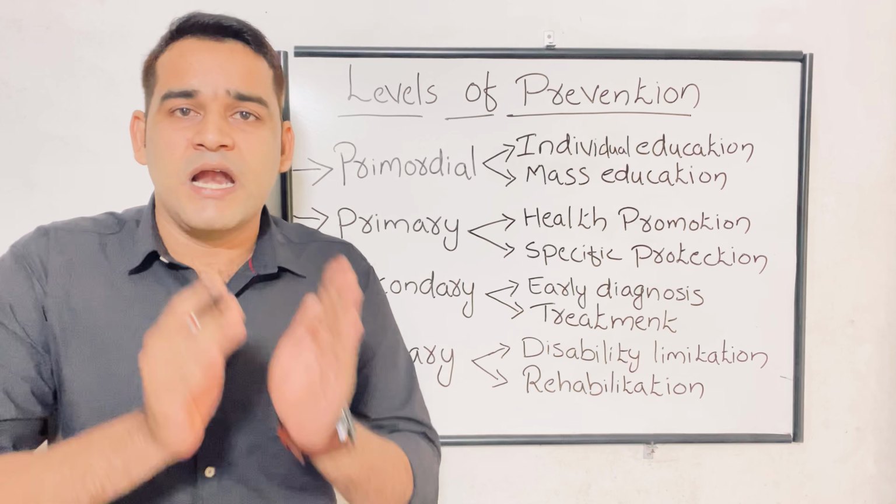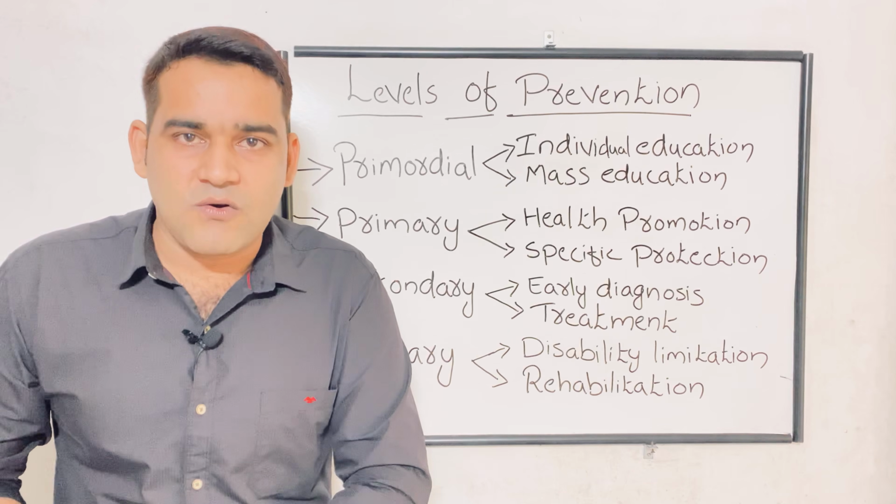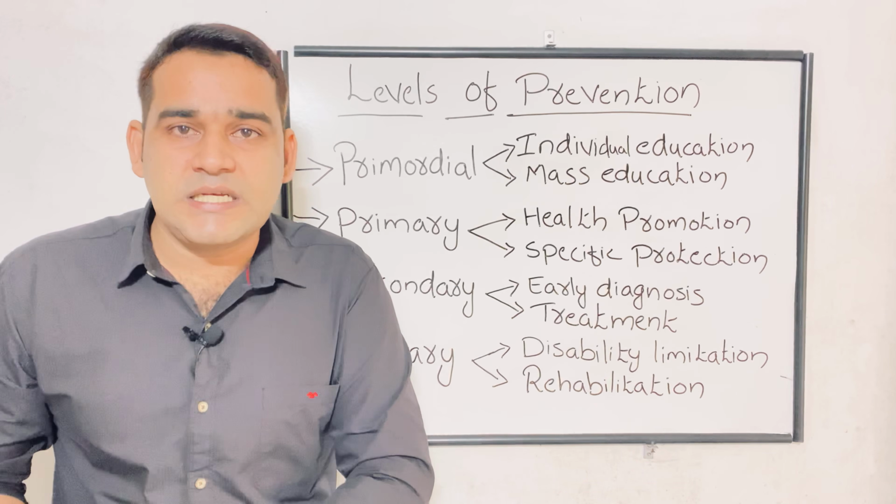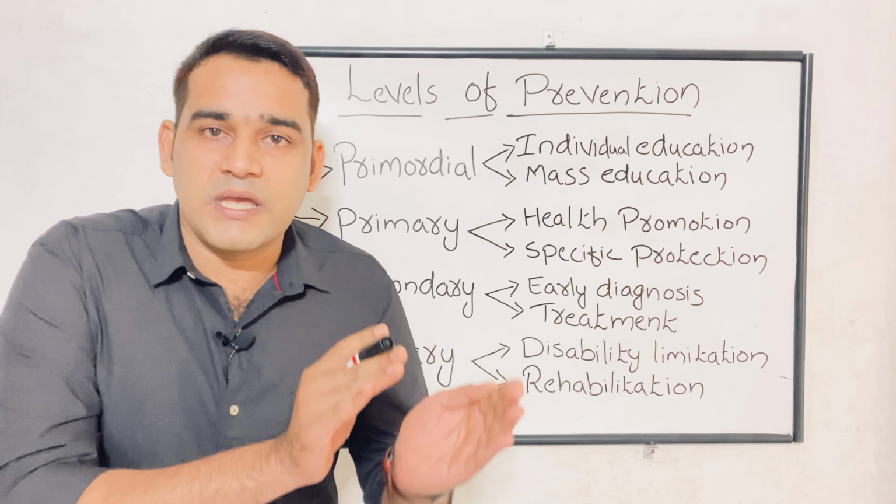Always keep it in mind. In the primordial prevention, risk factor is absent. No one has the habit of smoking, for example.